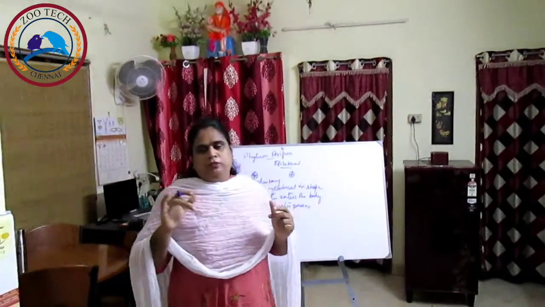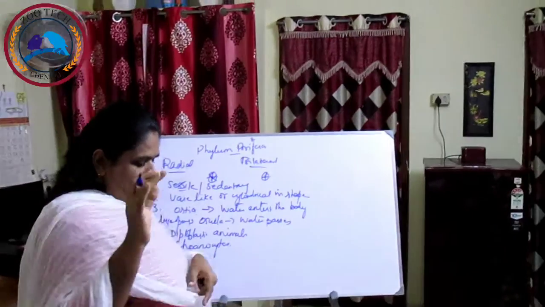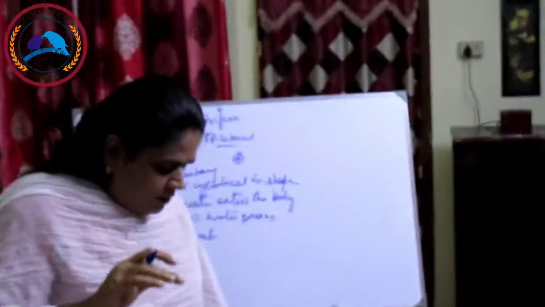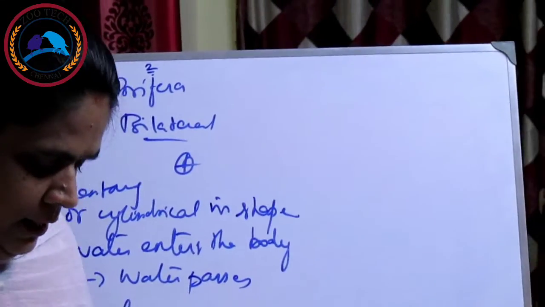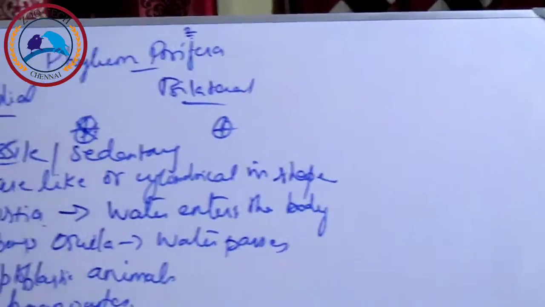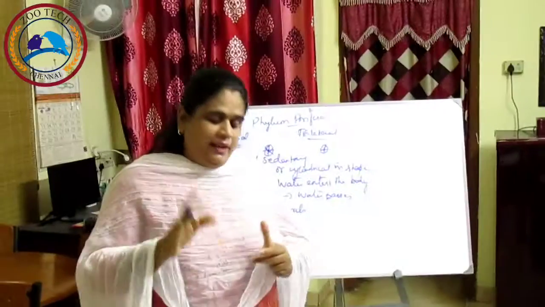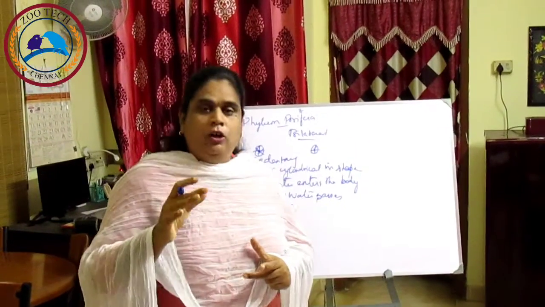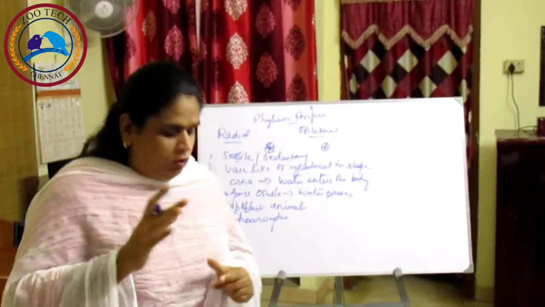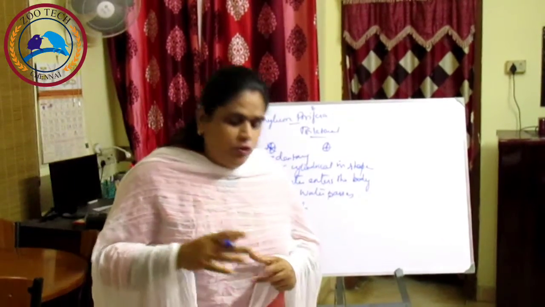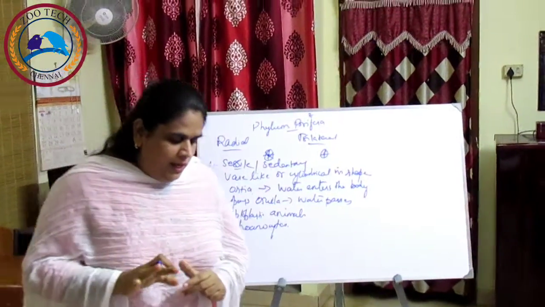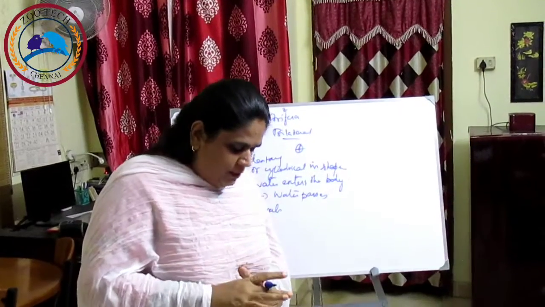They show the presence of a cavity called the spongocoel. The choanocytes are a unique type of flagellated cells, used for digestion. They line the spongocoel as well as the canals.